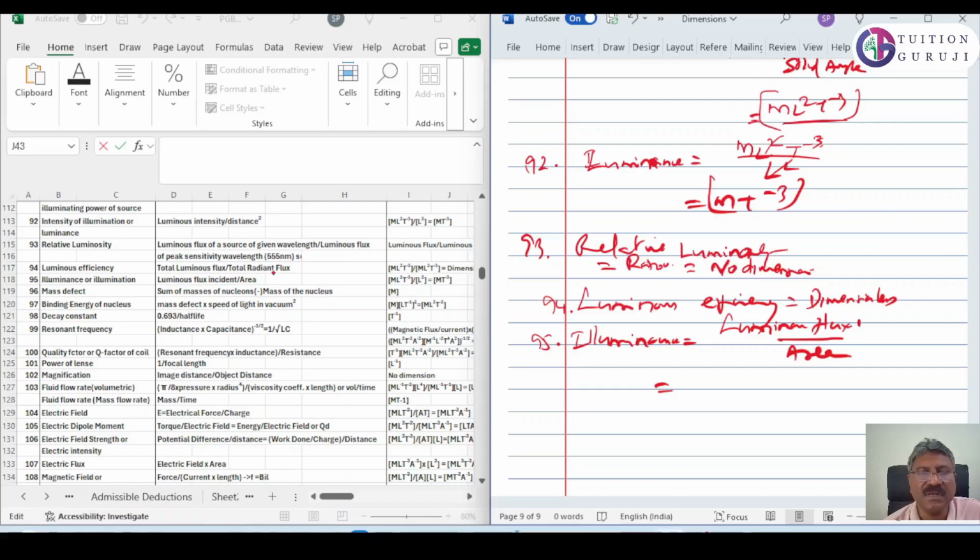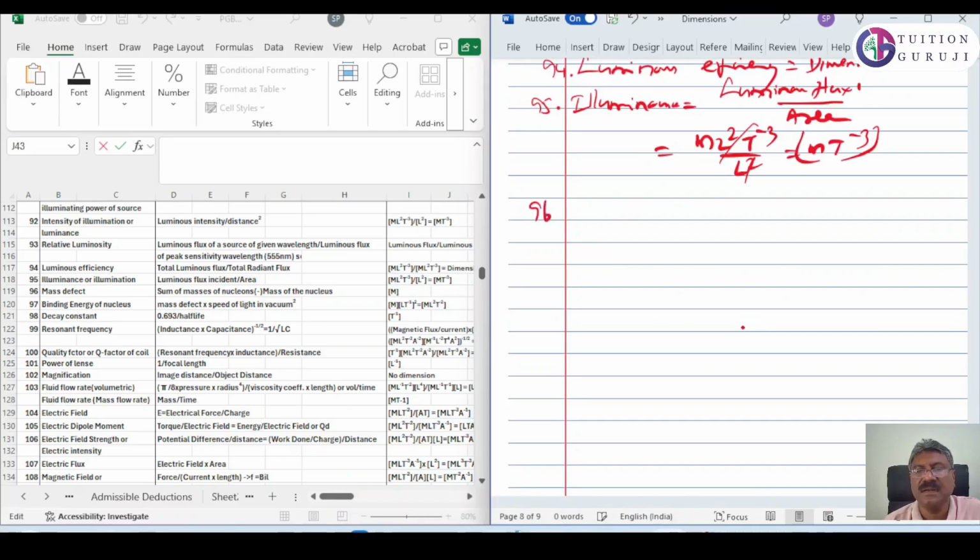So luminous flux already we have calculated, ML²T⁻³, divided by area. Area is equal to L². It is equal to MT⁻³. L² will get cancelled.